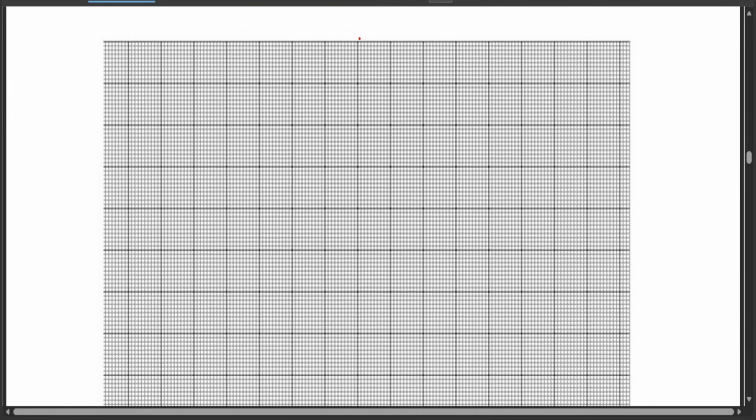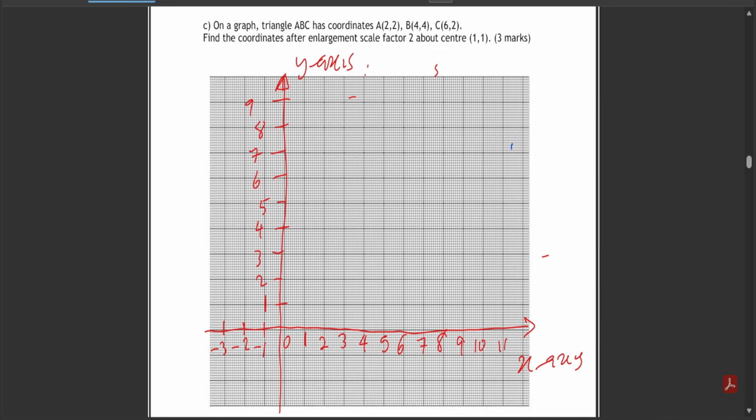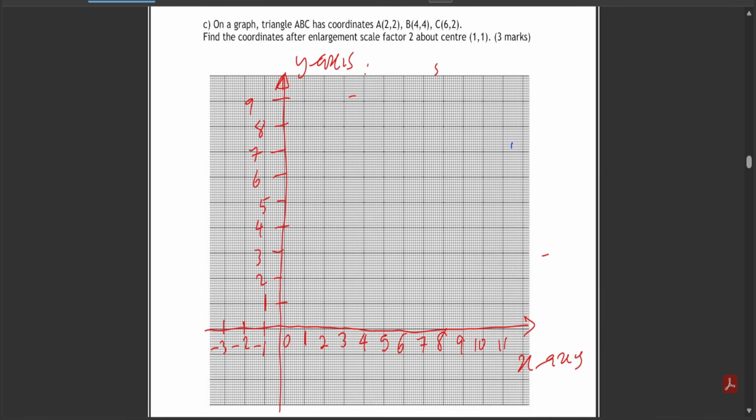A is (2, 2), which is here, and then we have B (4, 4), which is here. We have C, which is (6, 2), which is here. So this is your triangle.